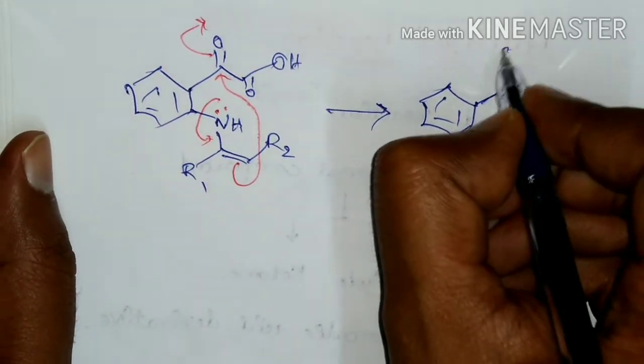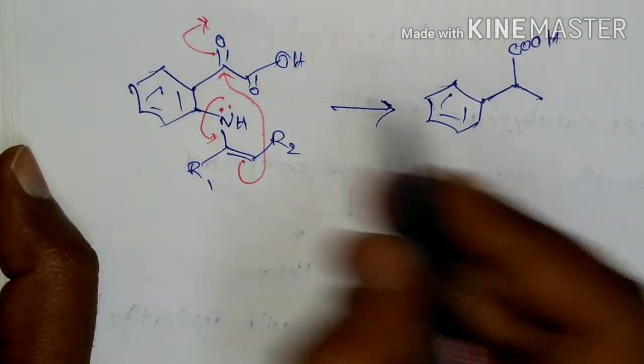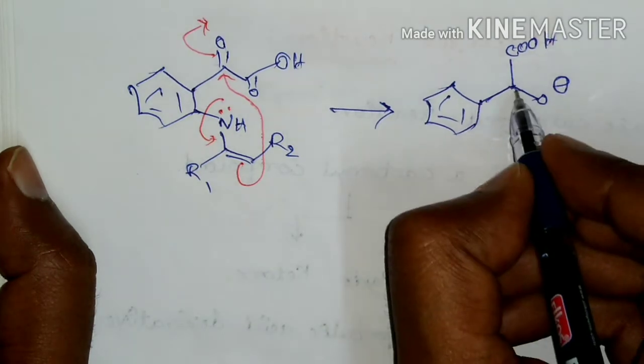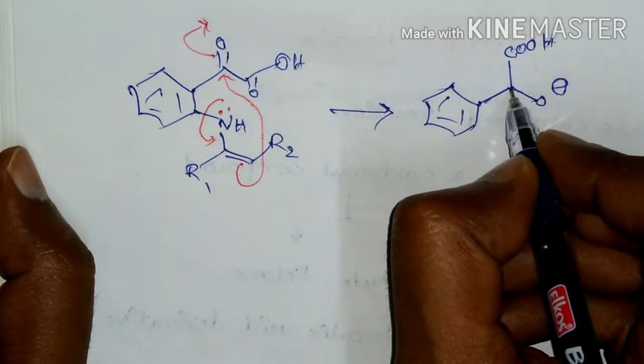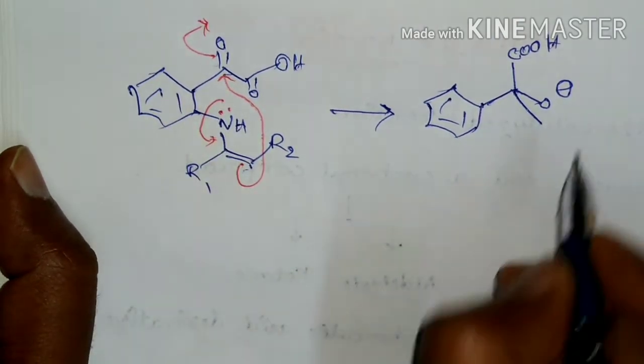Here this COOH will remain intact. This carbonyl group will carry O minus, and there will be bond formation between this carbon and this carbonyl.